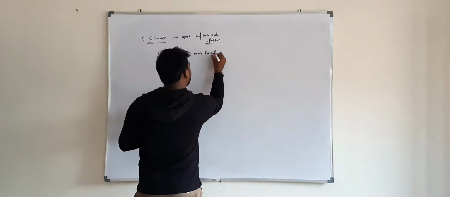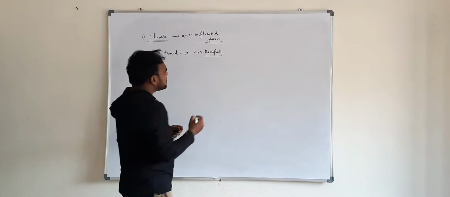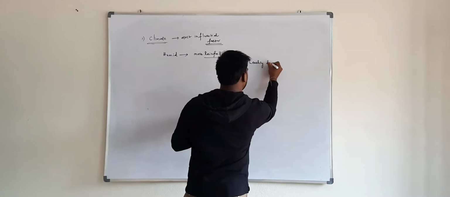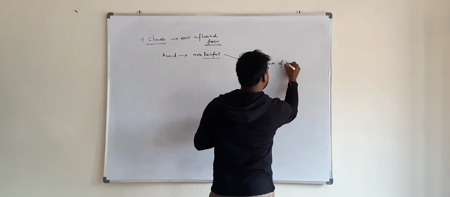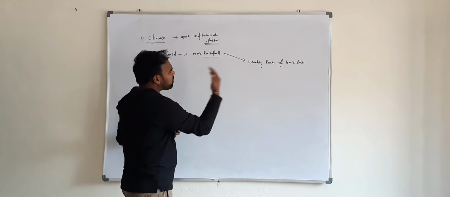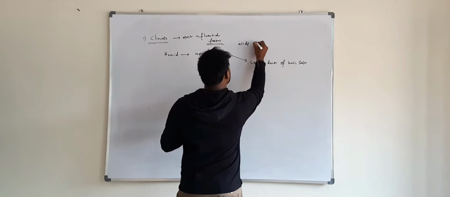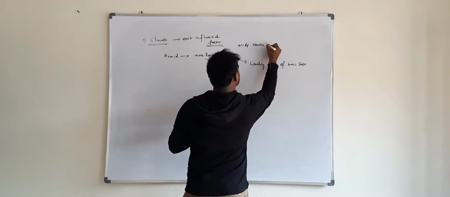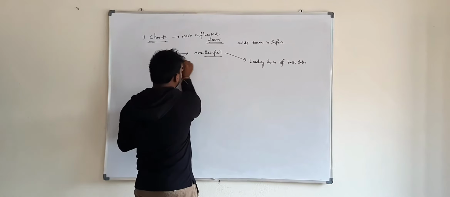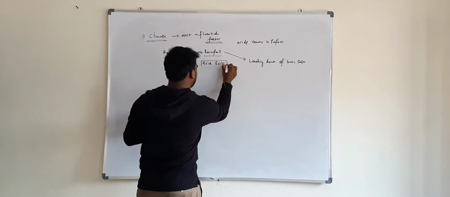Due to high rainfall, there is leaching down of basic salts. After leaching down of basic salts, only acids remain on the surface. That means in humid climatic conditions there is formation of acid soils.